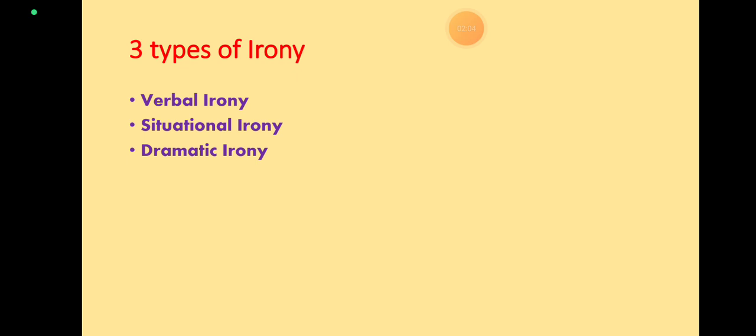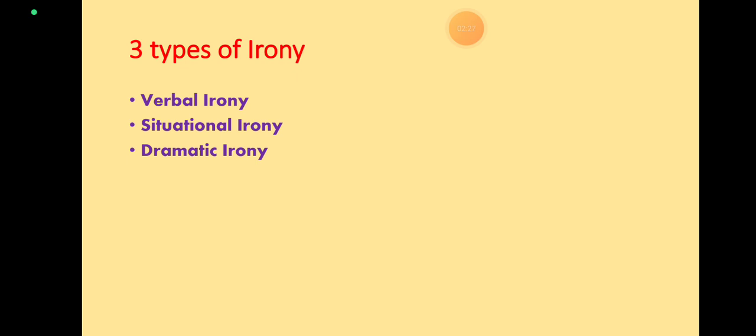Now, we will learn that there are three types of irony. One is verbal irony, the second one is situational irony, and there is also dramatic irony. We will start with verbal irony. Verbal irony means what? It is a contrast between what is said and what is actually meant.